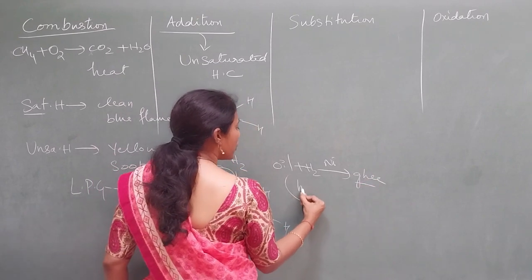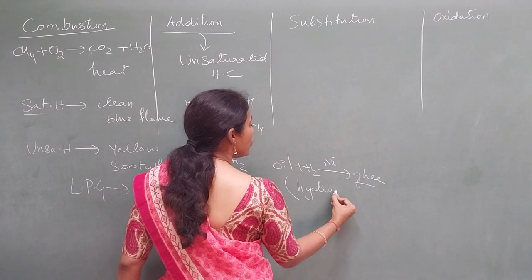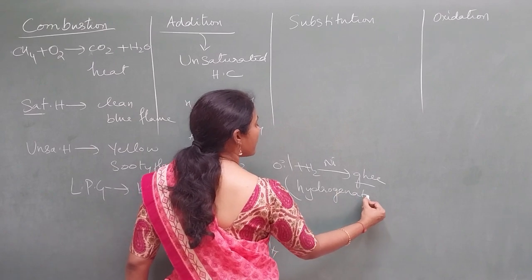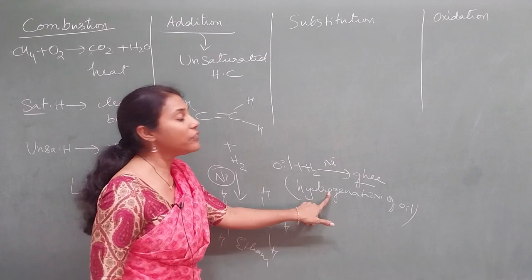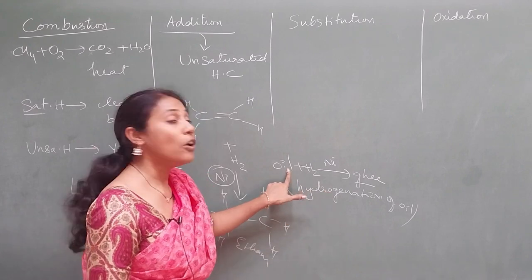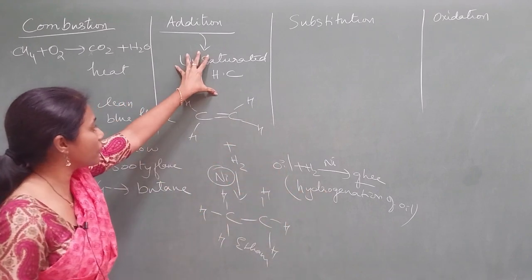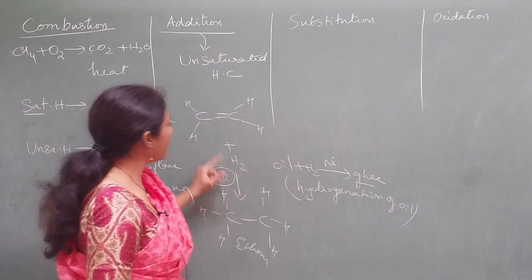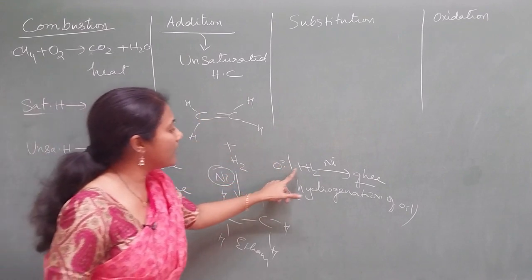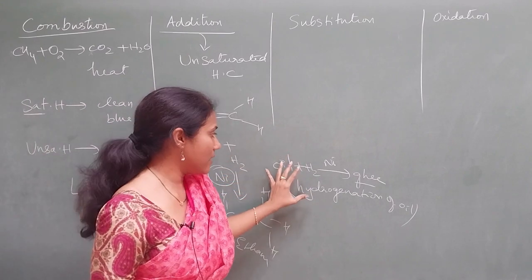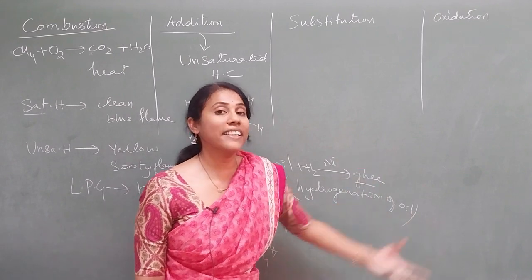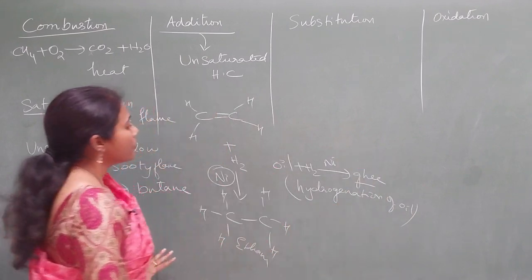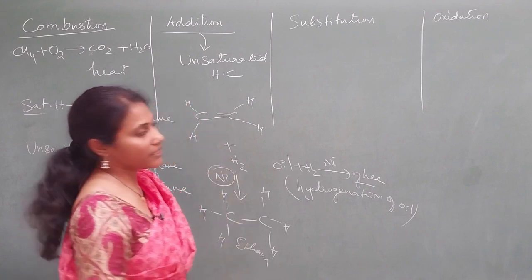This reaction is called hydrogenation of oil. Hydrogenation means addition of hydrogen to oil. Oil is unsaturated, so you are removing all double bonds and making all single bonds in the oil's chemical structure. You will get hard, solidified ghee. So this is the application of the addition reaction.